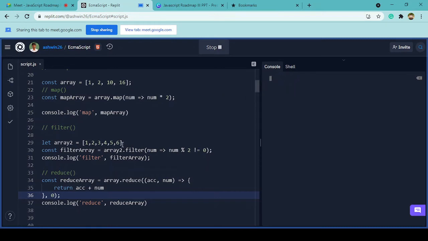I get an error. Let me check it. Let me try to put it for array 2.